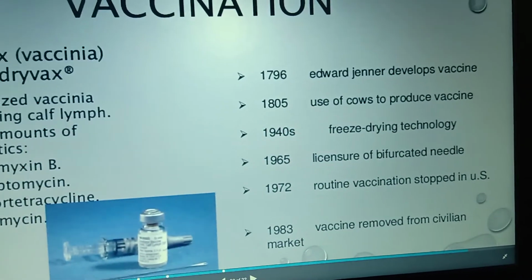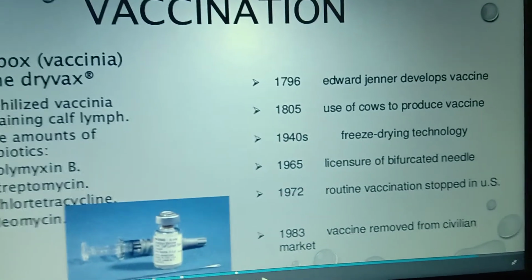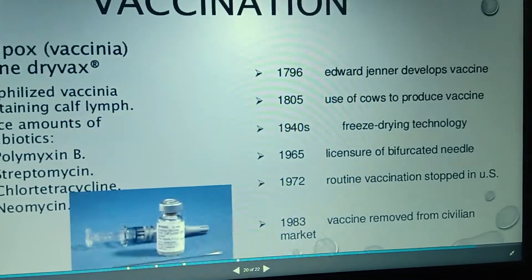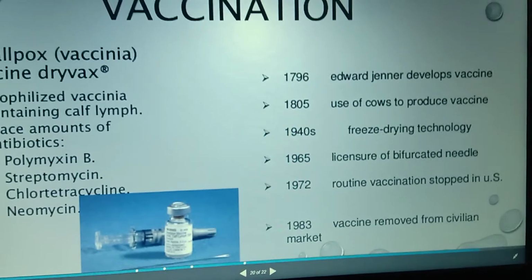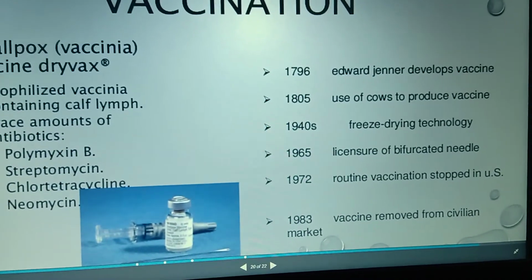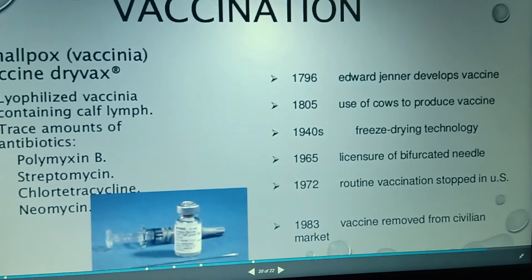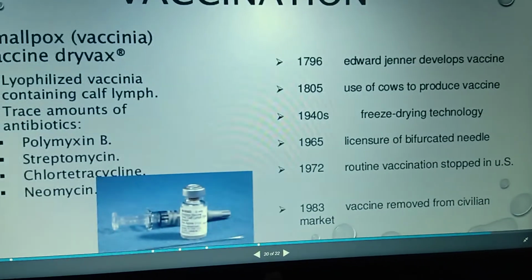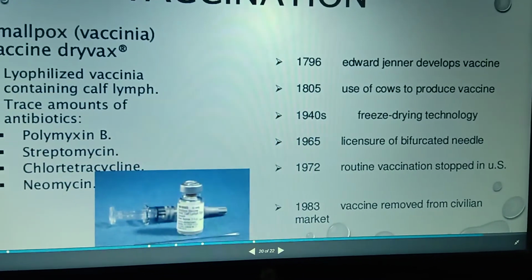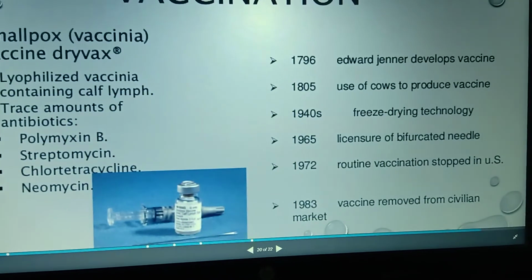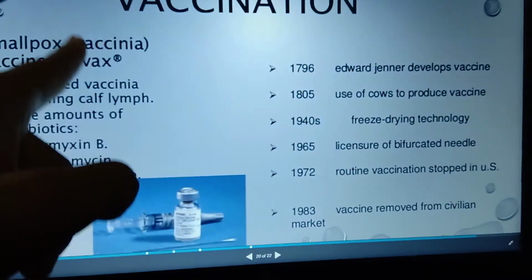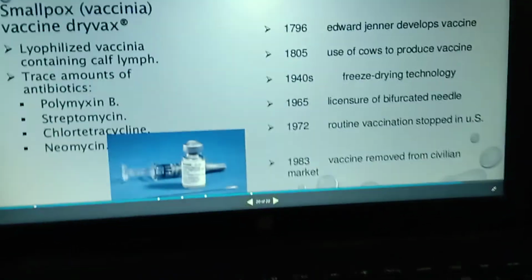Later, in 1805, cows were used to produce the vaccine. In the 1940s freeze-drying technology was introduced. In 1965 the bifurcated needle was licensed, in 1972 routine vaccination was stopped, and in 1983 the vaccine was removed for civilians. That is the vaccination history that was discussed.